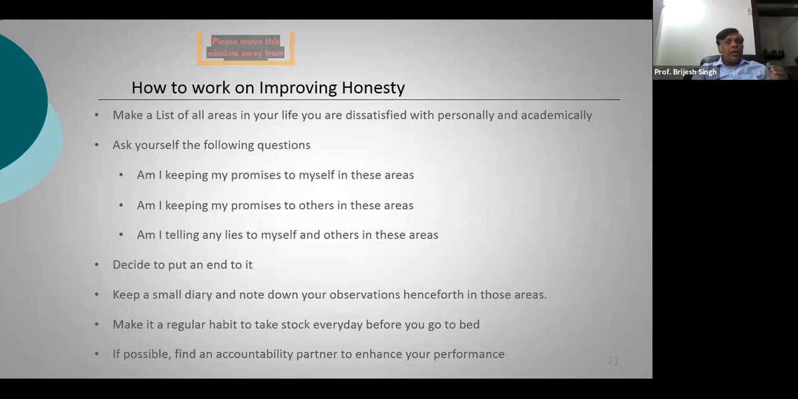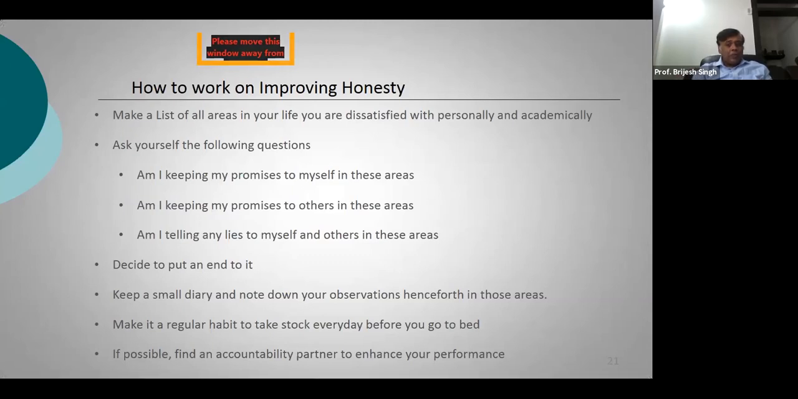Are you going ahead and saying all the promises to others have been kept, or are you actually telling lies to yourself and telling lies to others? So you need to analyze yourself in all those areas that you're not happy about. Then you need to decide that you will put an end to the lies and the dishonesty.